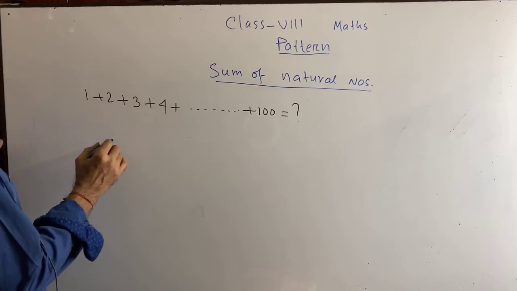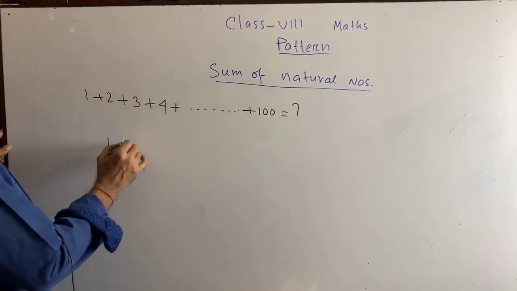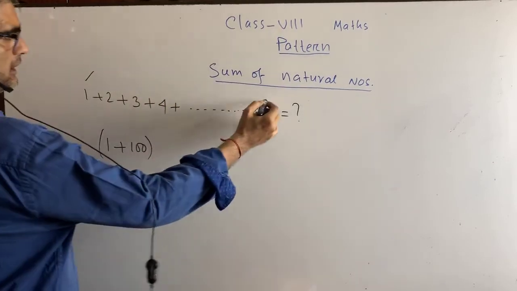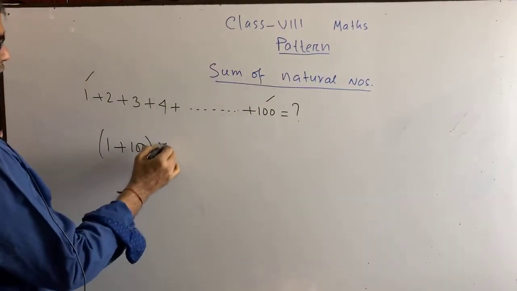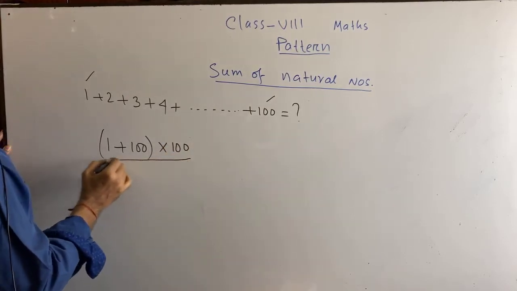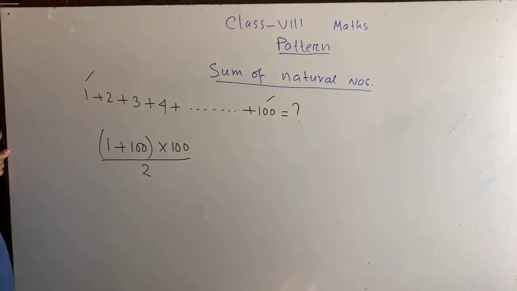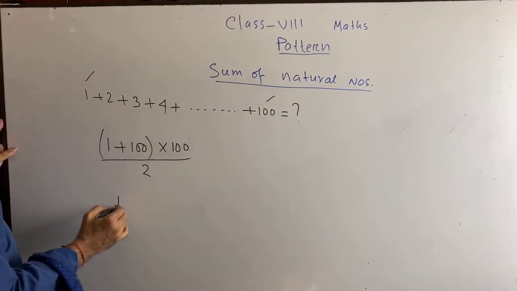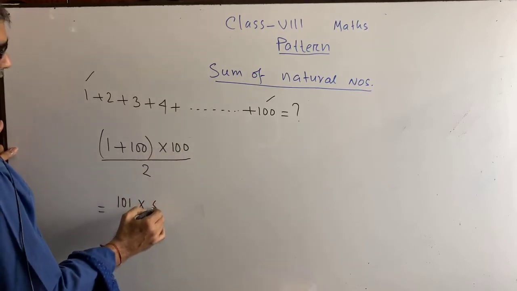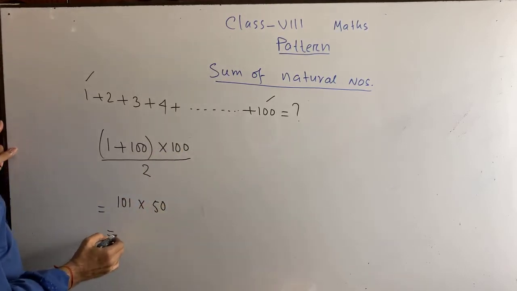You will do first term plus last term, into number of terms, by 2. So can you please calculate it? It will be 101 into 50. So 5050.